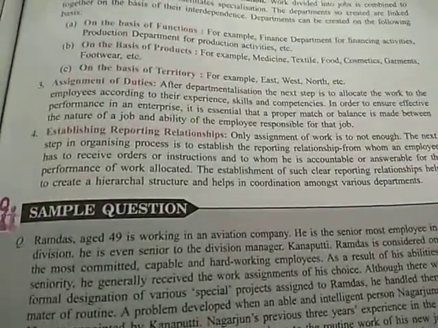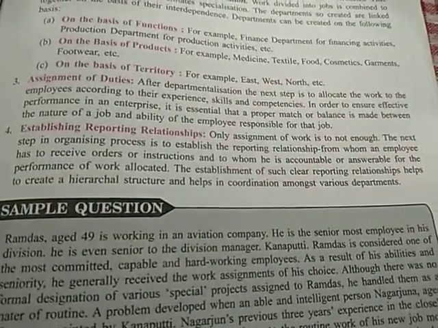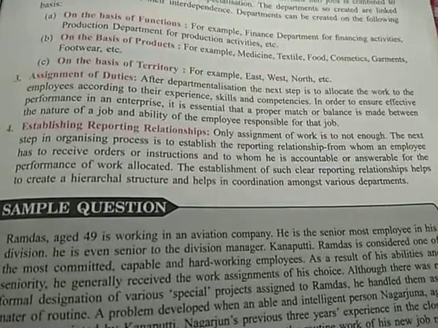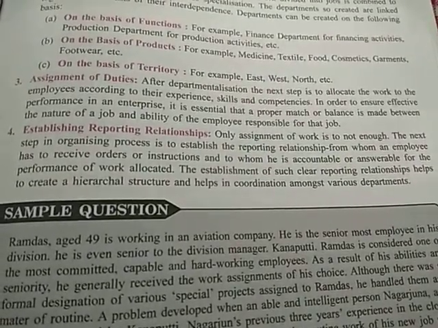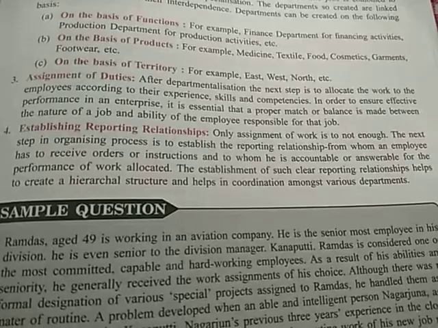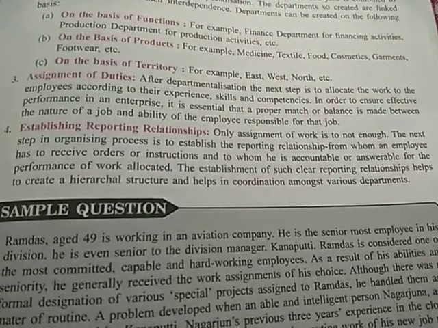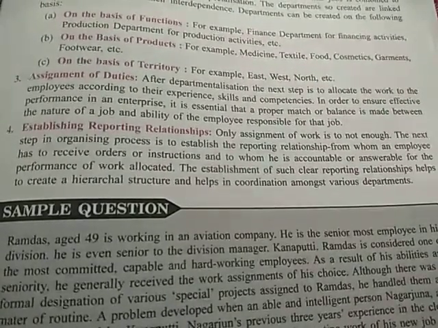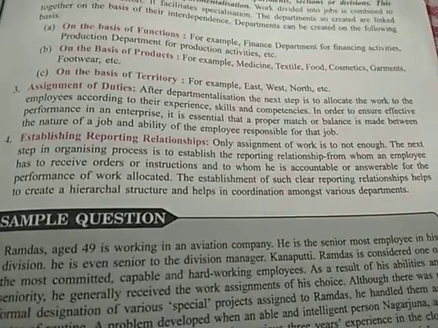And number 4, establishing reporting relationship. Only assignment of work is not enough. The next step in the organizing process is to establish reporting relationship. From whom an employee has to receive orders or instructions, and to whom he is accountable or answerable for the performance of the work allotted. Just if you assign the duties, that is not enough.